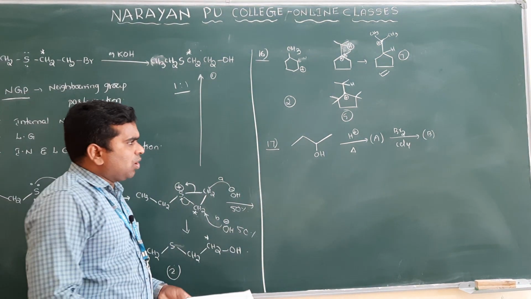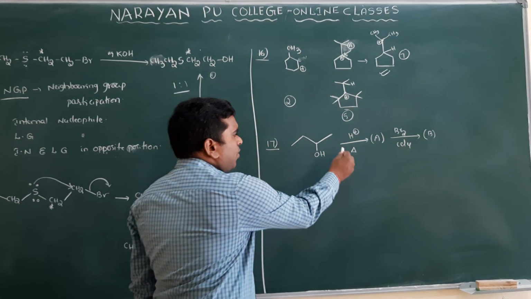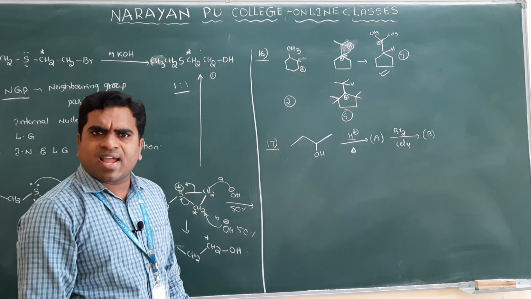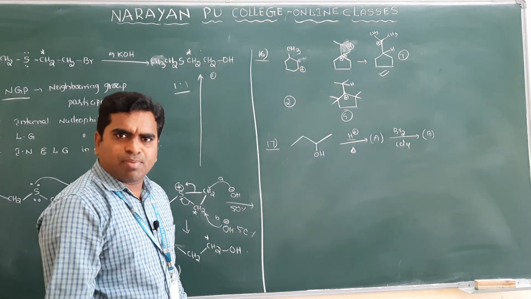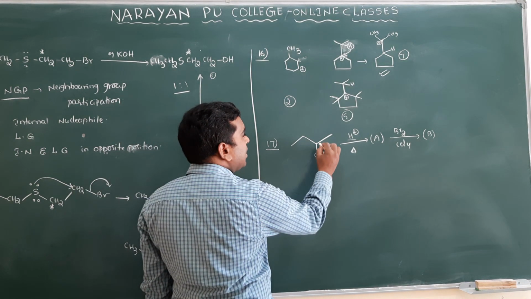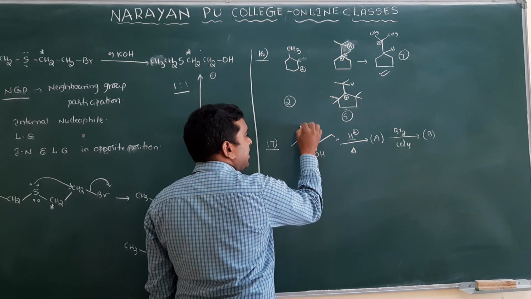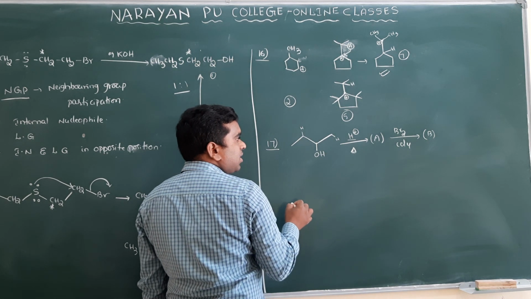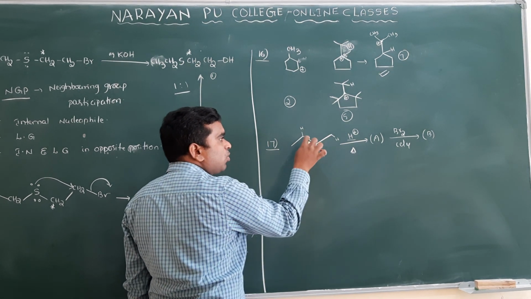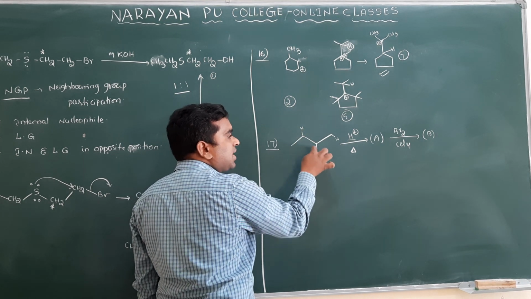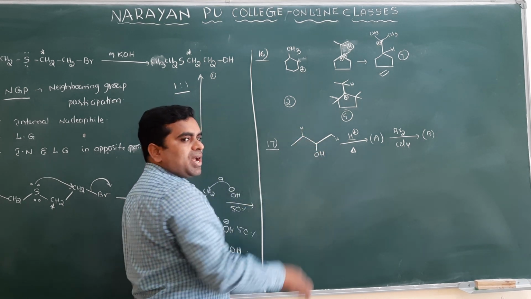Clear? See now, simple. You know that acidic medium and heat, what is this condition? Elimination reaction. Elimination means a beta hydrogen should be removed. Here one beta hydrogen, here one beta hydrogen. Clear? So which beta hydrogen will be removed here? This one, because if you remove this beta hydrogen, you will get the more substituted alkene.